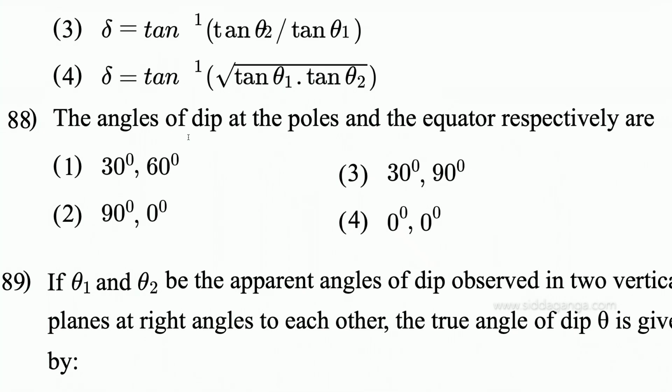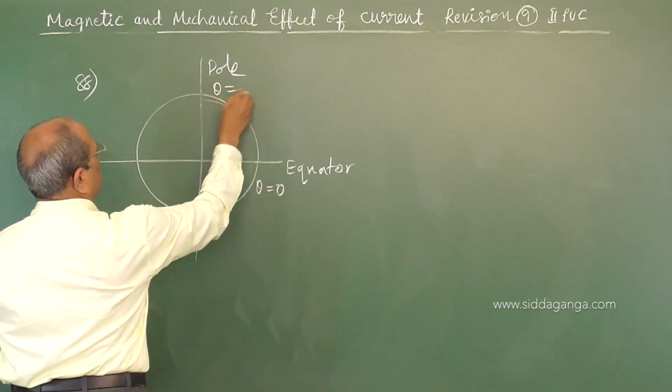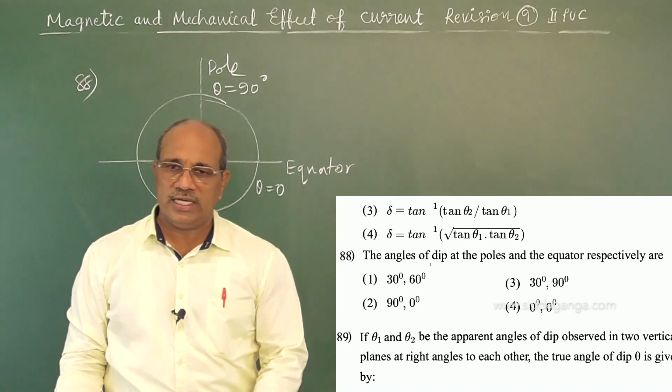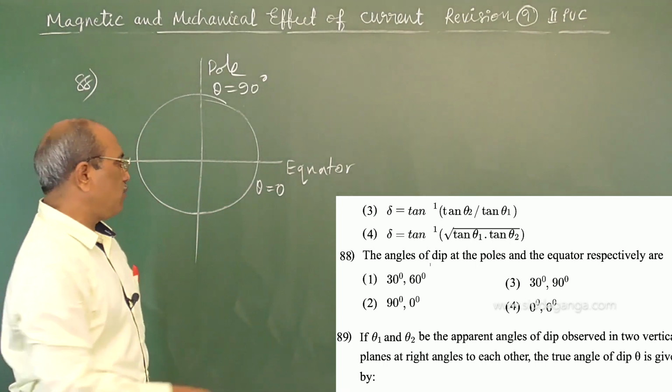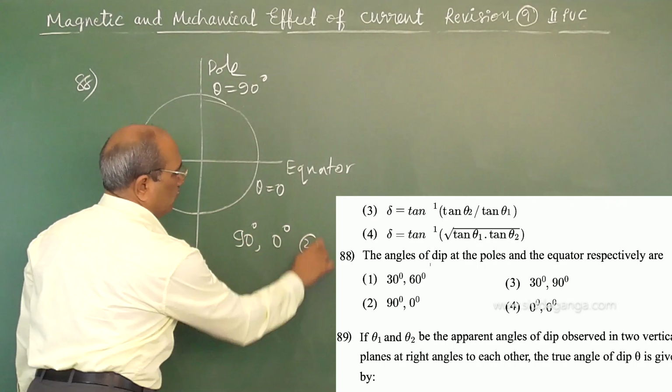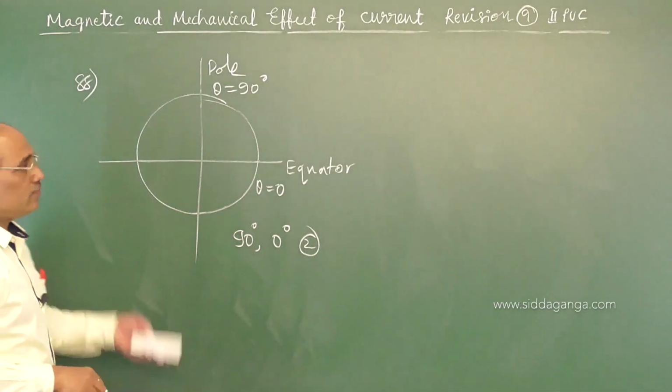The angle of dip at the poles and the equator respectively are. First imagine the earth. Which one is the equator? Is this the equator? And this is the pole. So here at the equator, dip is almost 0, and at the poles, dip is 90. Therefore the answer must be 90 degrees and 0 degrees, option number 2. Come to the next.